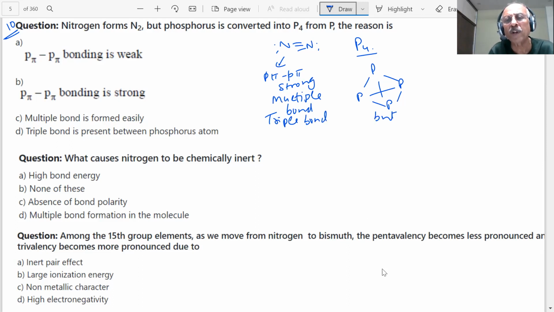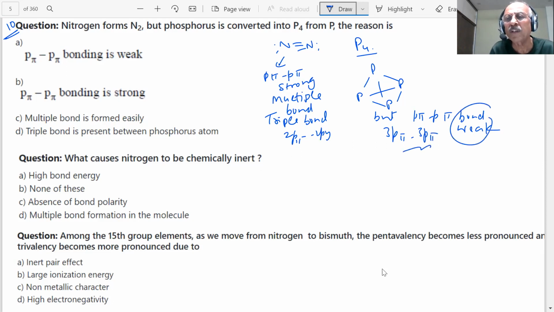But in phosphorus, p pi-p pi bond is weak, because here 2p and 2p orbitals are involved in nitrogen, whereas here 3p and 3p, this will be weak, student. This bond is very weak and is not formed. Therefore, it shows catenation, and phosphorus is converted into P4.